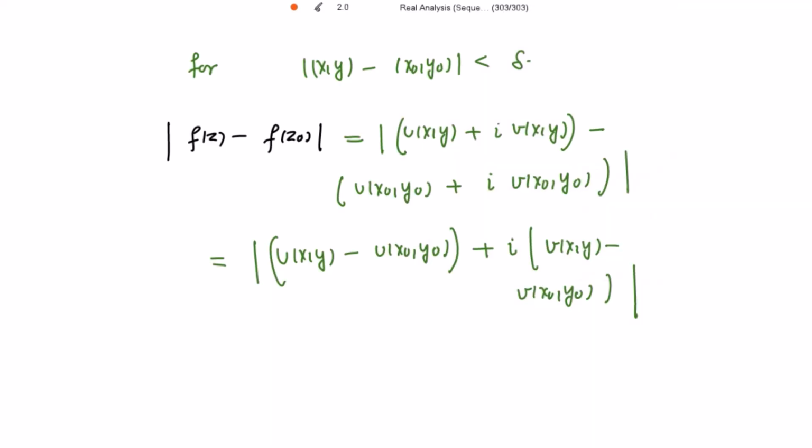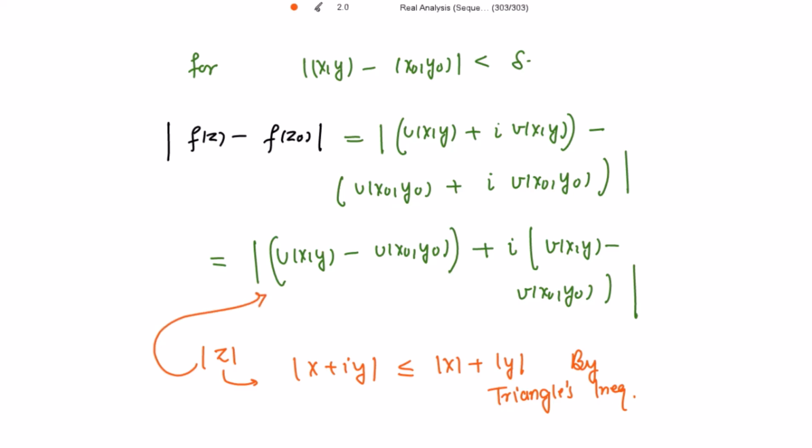Please note that mod of z is what? It is mod of x plus iota y. It is always less than or equal to mod of x plus mod of y by the triangle inequality. So I am using this result over here.